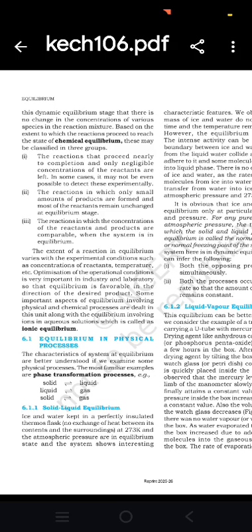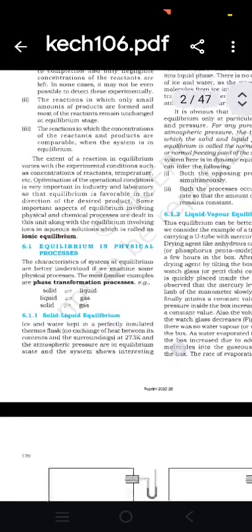Optimization of operational conditions is very important in industries and laboratories so that equilibrium is favored in the direction of the desired product. Some important aspects of equilibrium involving physical and chemical processes are dealt with in this unit, along with equilibrium involving ions in aqueous solution, which is called ionic equilibrium.